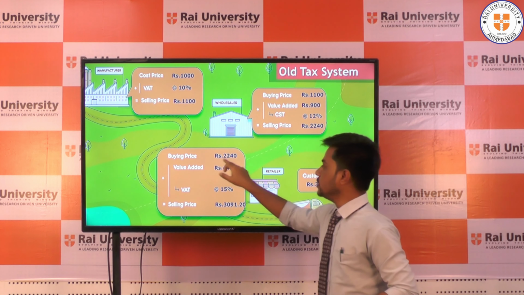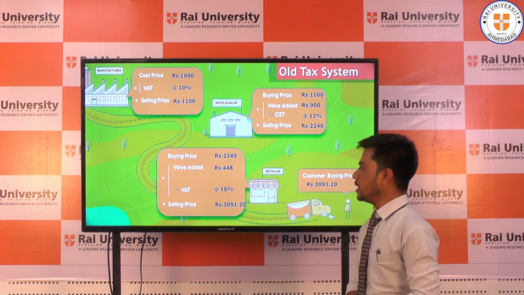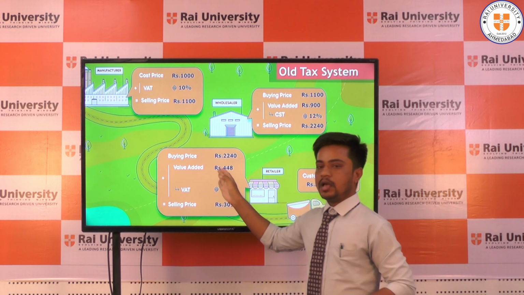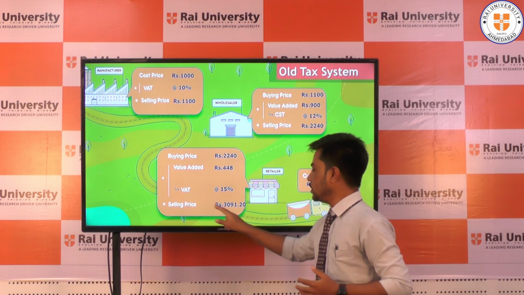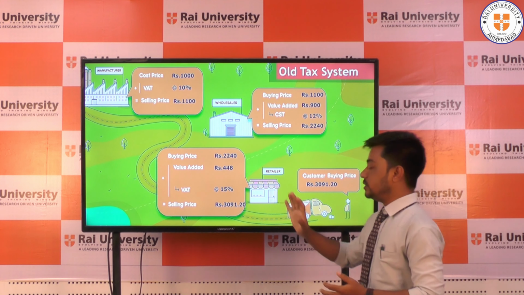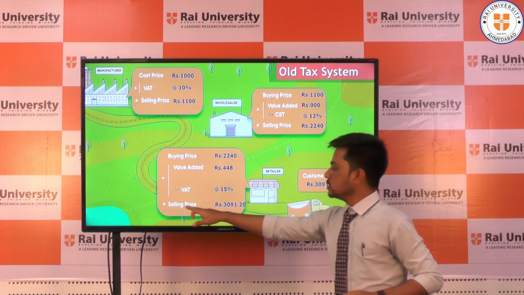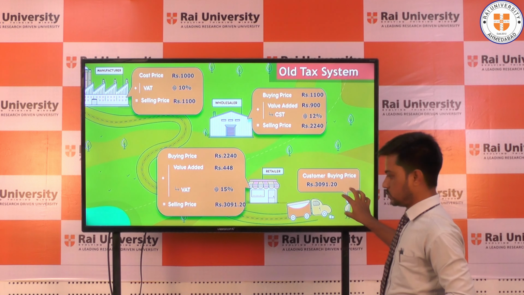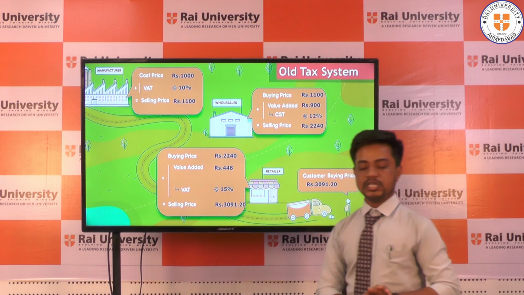Then the retailer's buying price is 2240. He also pays value added tax, and after VAT is added, the selling price is 3091.20 rupees. Then the customer also buys at this selling price, and the customer will purchase at this same price.